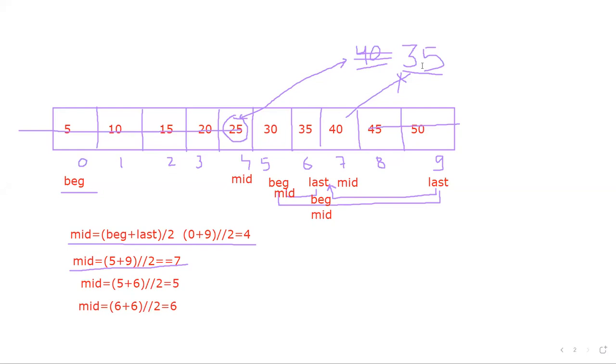If they are at the same position, then also the possibility is there that you may get the value. Therefore, when we run the loop, we will give this condition only till the time beginning is less than or equal to last. Why equal to last? Because still there is a possibility that the value is there, and if beginning and last are at the same position and the value is still not there, then in that particular case the value is not in the list at all.